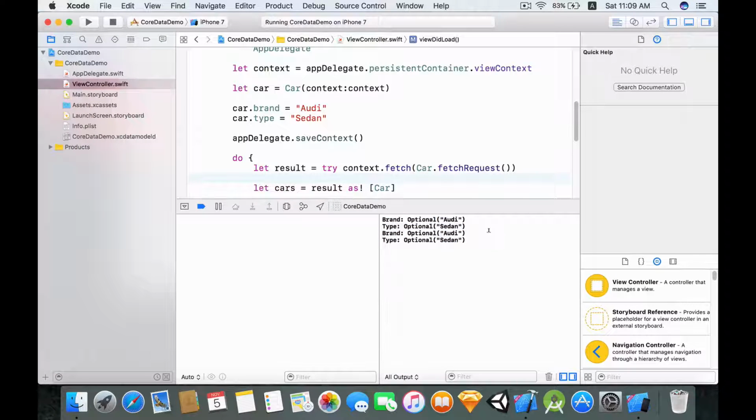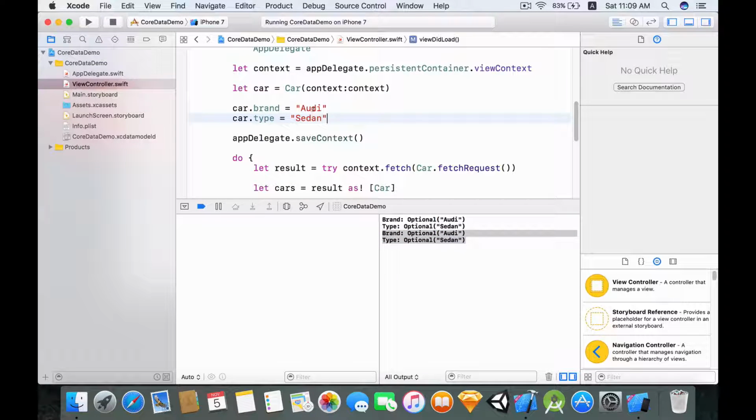Now over here you may have already seen Core Data in action, but if you haven't, let me just point that out for you. Because we already saved this data once, it's taking the previously saved data and printing it out. And this is the second data that's being saved, because when you run this code again, this data is being saved one more time.